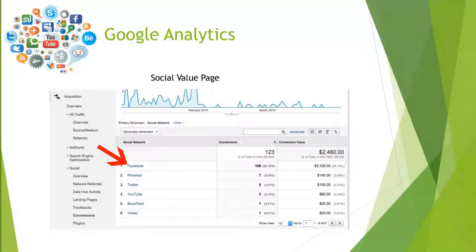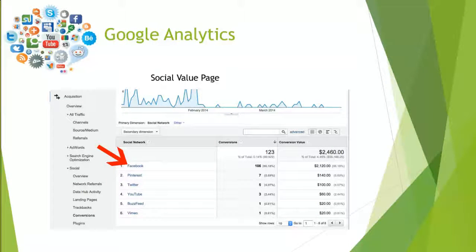And so Google Analytics provides this social value page where you can view how effective each of your social media pages was in driving traffic to your website. So you can see here, and we've changed examples, but in this picture of 123 total social conversions, most of them came from Facebook, but there was also traffic from Pinterest, Twitter, YouTube, BuzzFeed, and Vimeo. So this helps tell the social media manager where the most traffic is coming from. And this is great because you can use that information to tune up your social strategy to make sure that you are using those platforms in a way that's driving traffic in the most effective way.